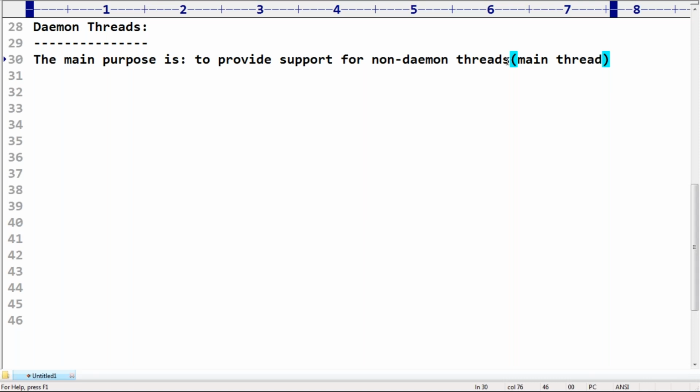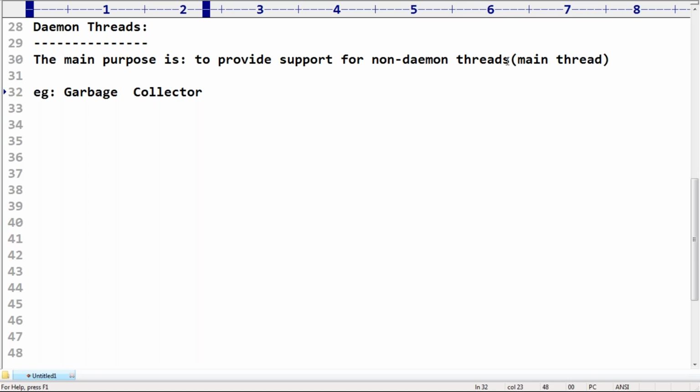Next, the second one. Sir, can you please give an example of a Daemon thread? You people may ask for the best example: garbage collector. The garbage collector concept is an example of Daemon threads.